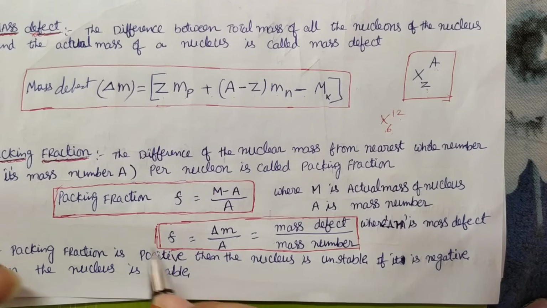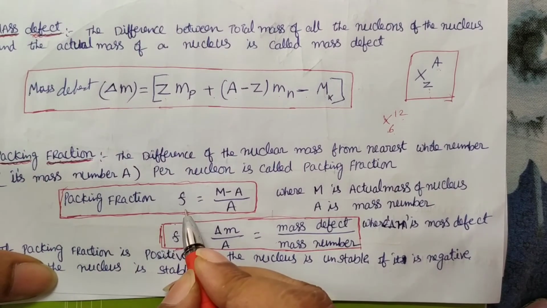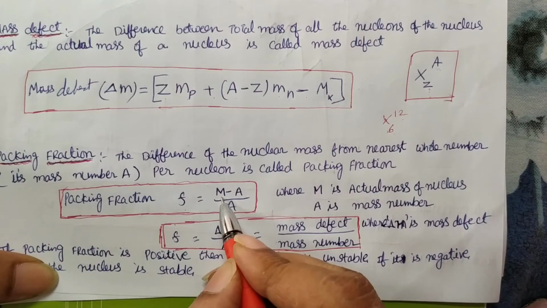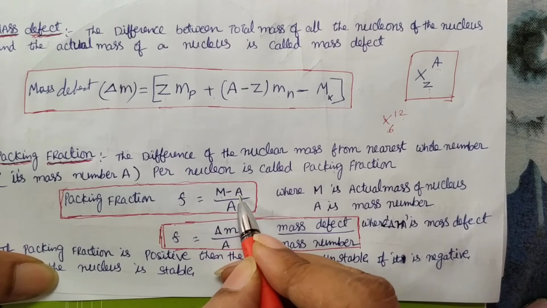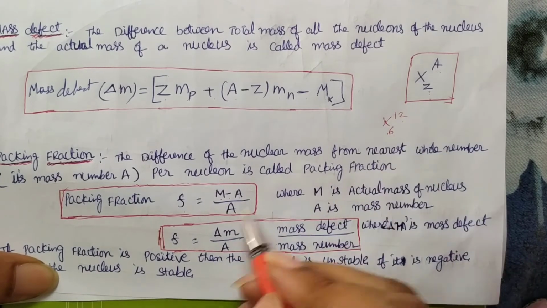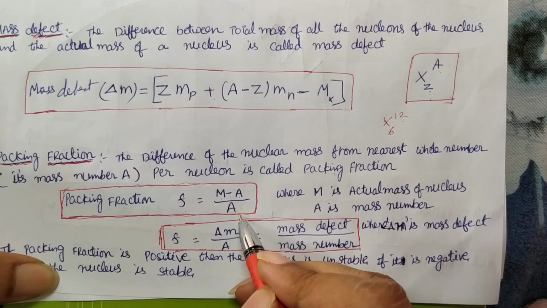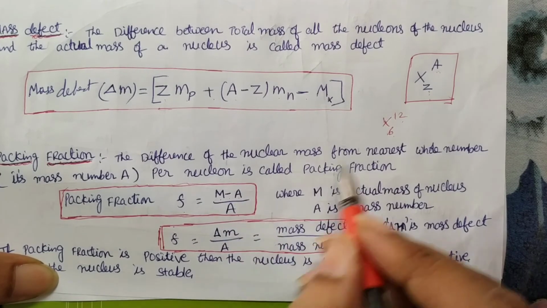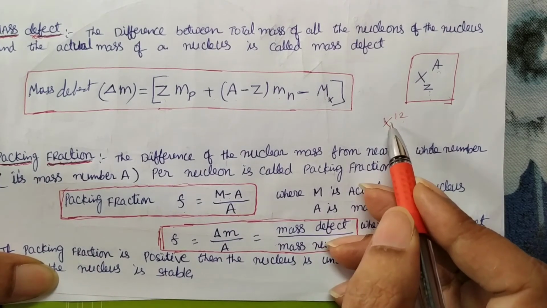Or you can say packing fraction F is equal to the mass of the nucleus minus the mass number, divided by the mass number. If you take carbon-12, 12 AMU of mass should be there. Here A is 12, and M is the actual mass you have to calculate, the mass of the nucleus. Mass of the nucleus minus mass number, divided by mass number, gives on average how much mass each nucleon loses.